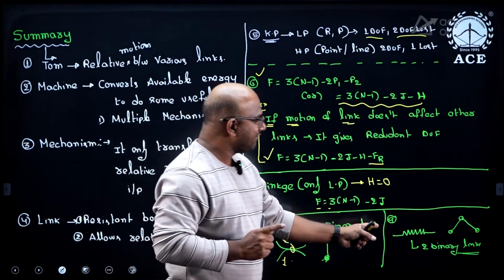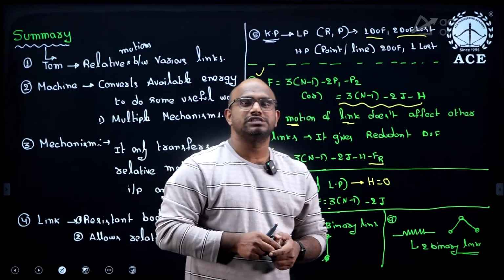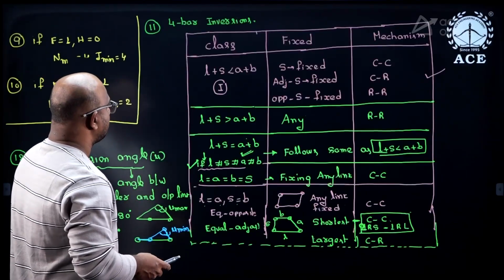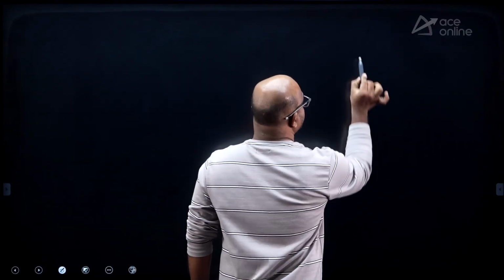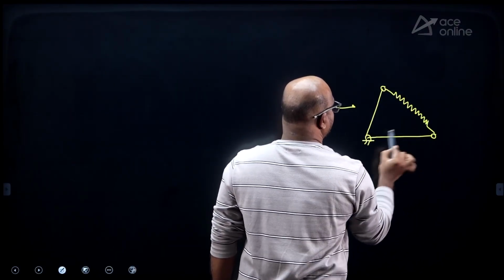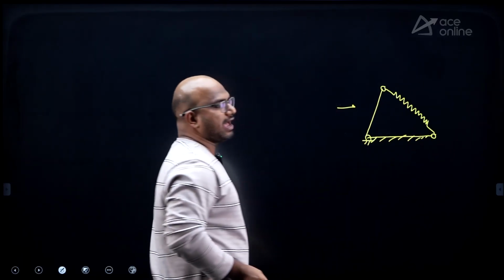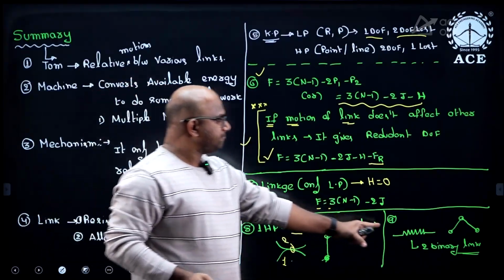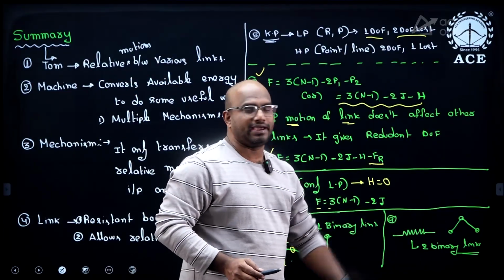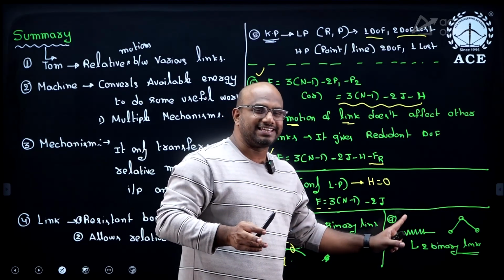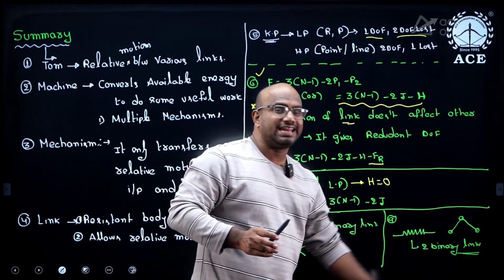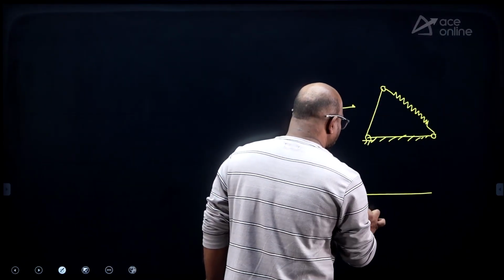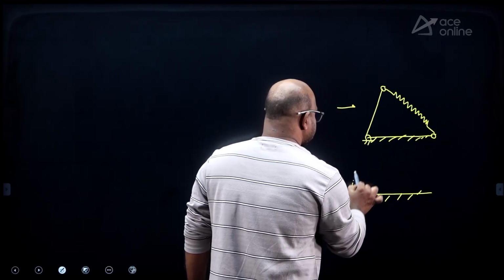And the second thing is, if I have a spring in the mechanism, suppose the question is given like this, guys. If they have given a spring, and ask to find out the degree of freedom, how much is it, guys? As we discussed here, listen carefully, a spring can be converted into two binary links. Directly we can't count it as a single link. I have to count it as two binary links, guys. So this mechanism is exactly equal to this one and this one.